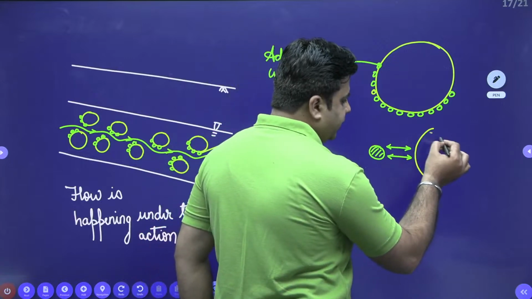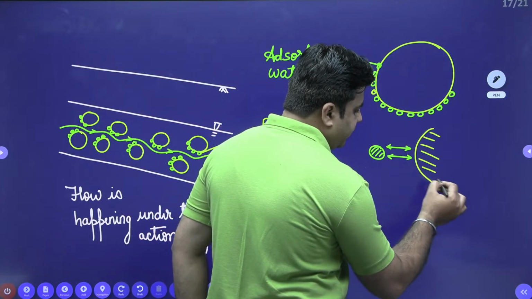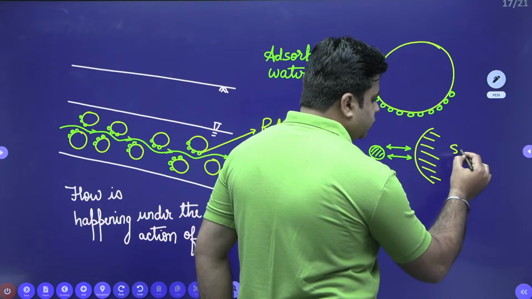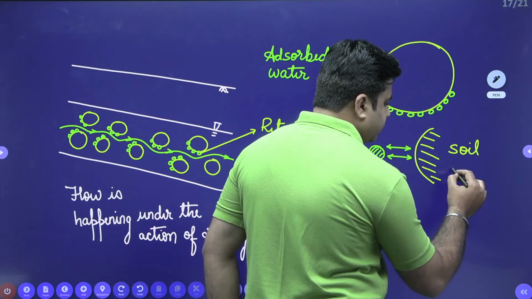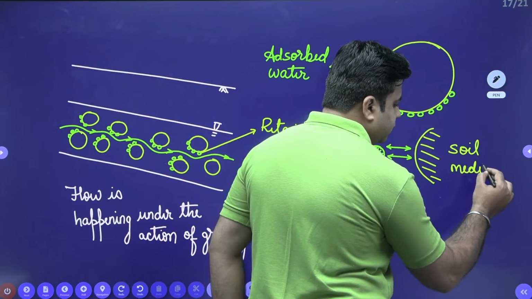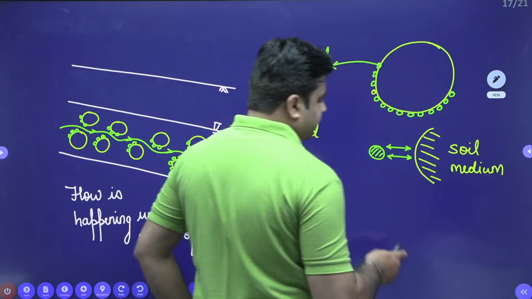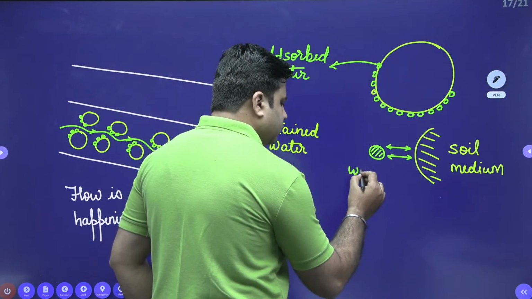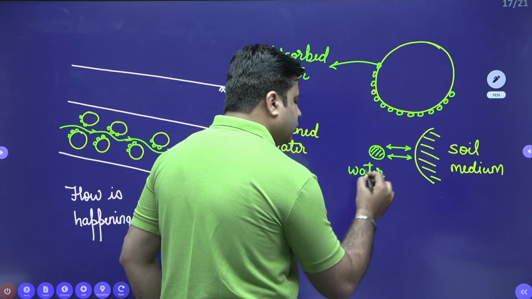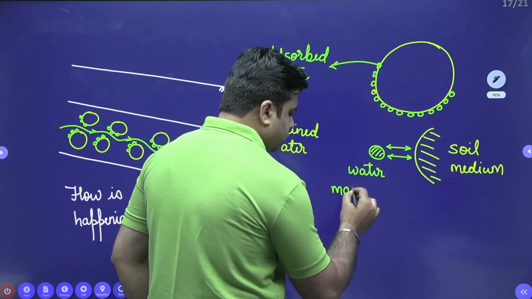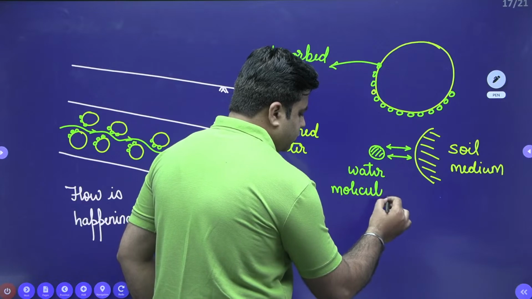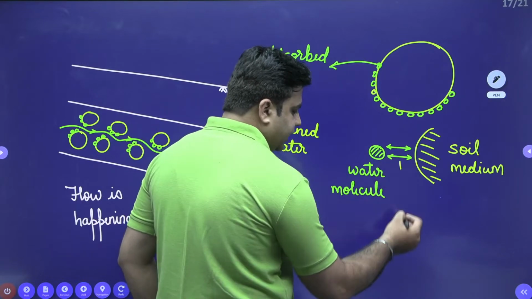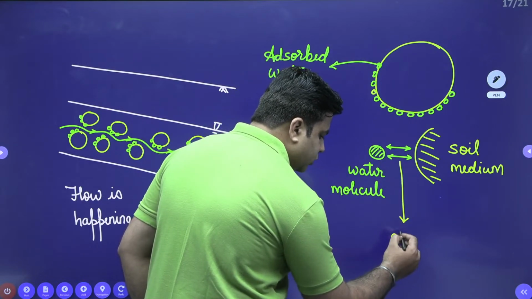This is my soil medium, and this is my water molecule, and this is my force of adhesion, the adhesive force.